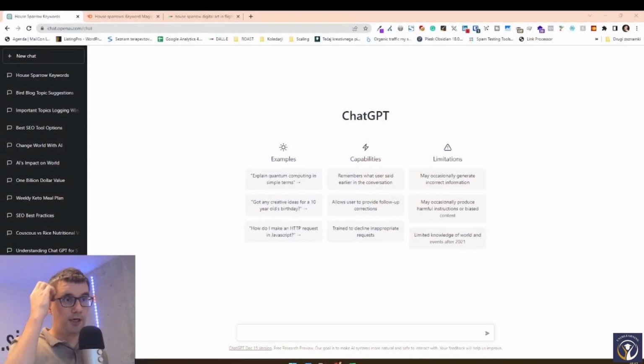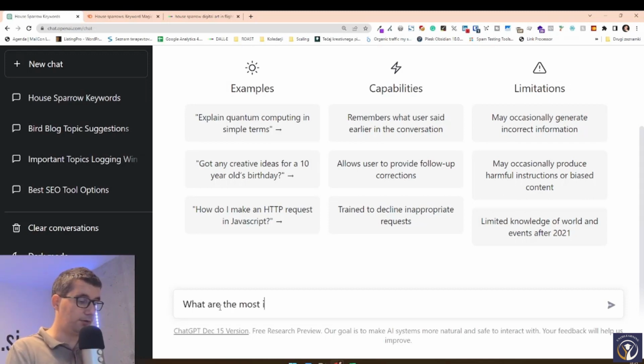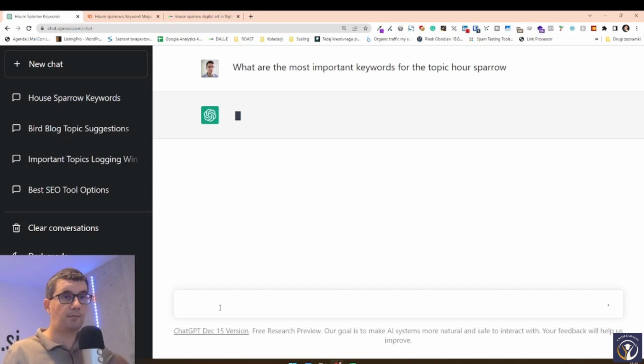Let's go and open ChatGPT. I'm going to zoom in a bit for you. So the first thing that we want to ask it is to give us the most important keywords for our main topic. What are the most important keywords for the topic house sparrow? House sparrow is a type of bird or species, and we get the keywords. So again, these keywords have to be checked in SEMrush or Keyword Finder or Ahrefs or whatever you're normally using.